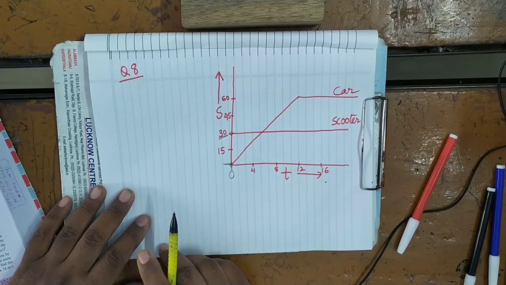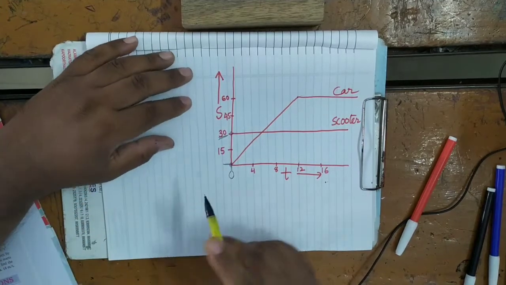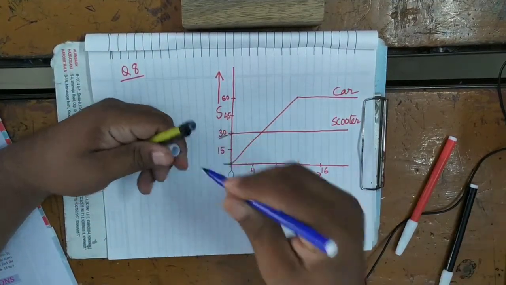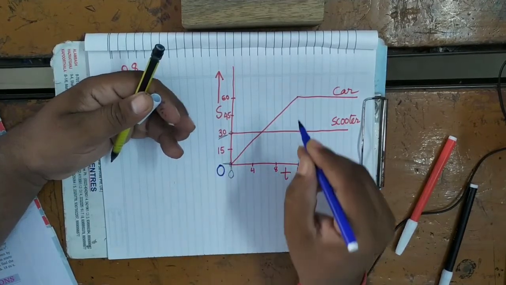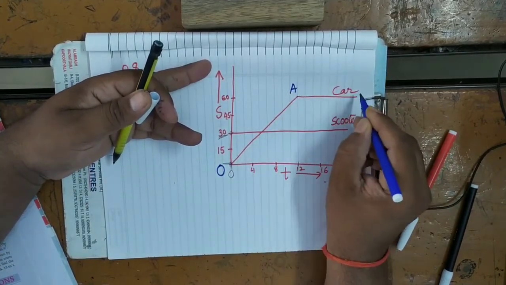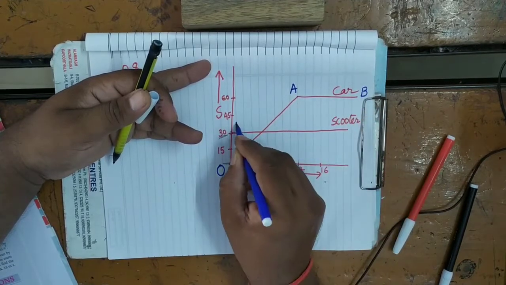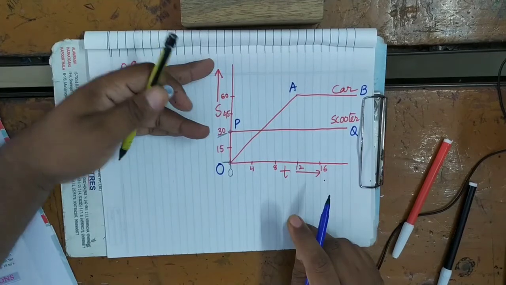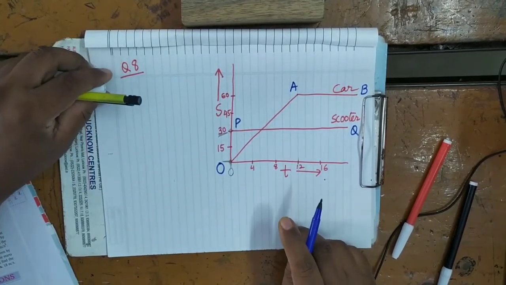Calculate from the graph the acceleration of the car. So in what portion will the car accelerate? Here I am giving some arbitrary symbols. This is O, this is A, this is B, this you can take P, this you can take Q. So in what portion will the car accelerate?